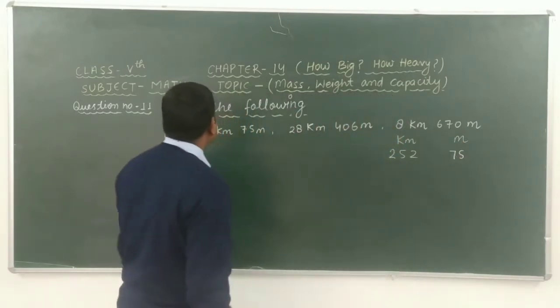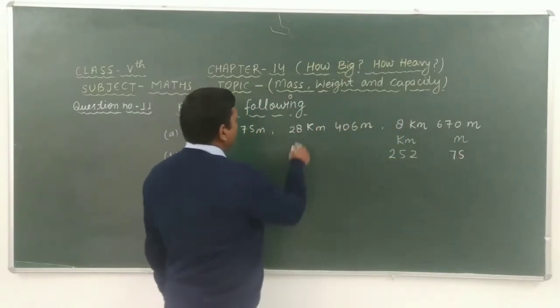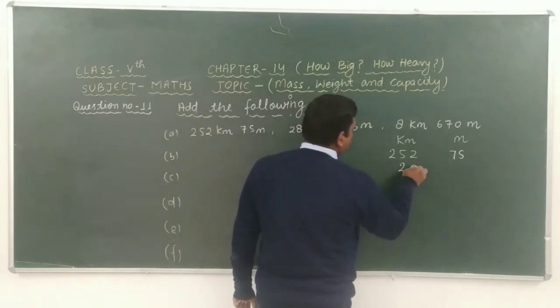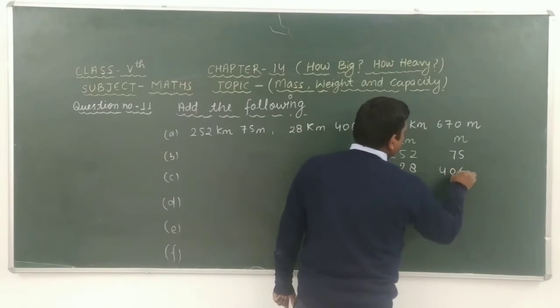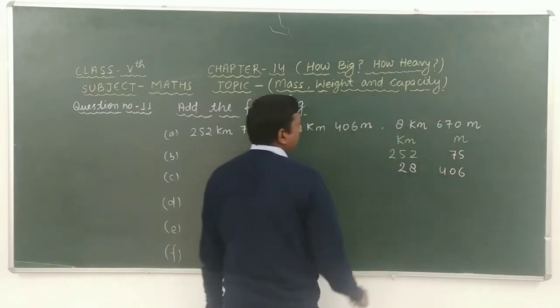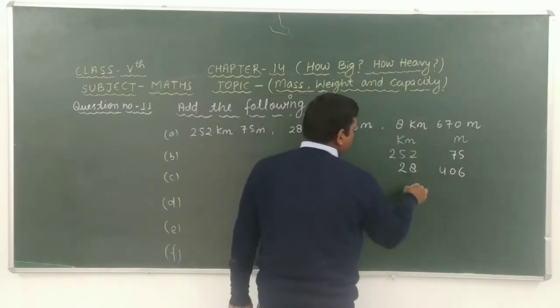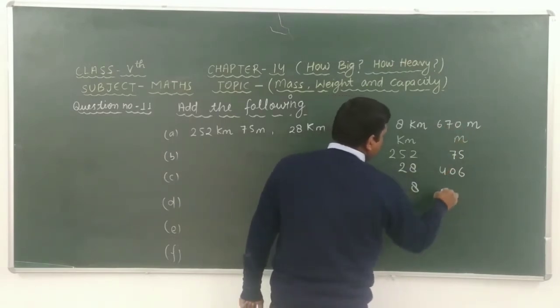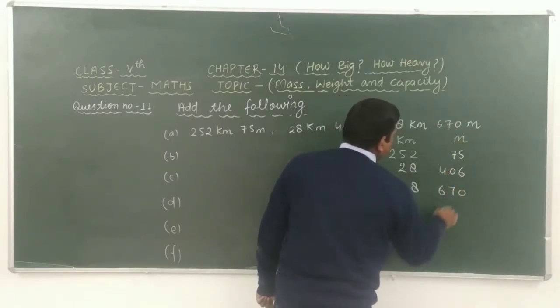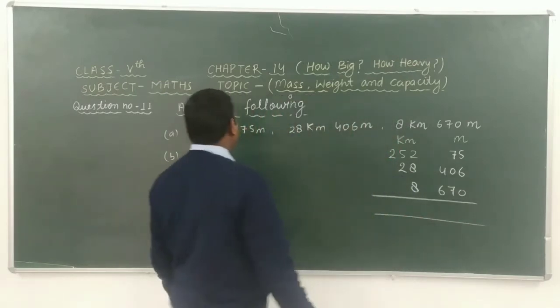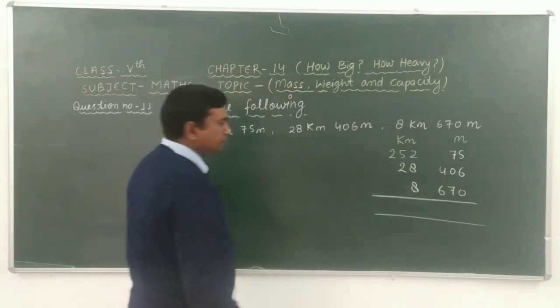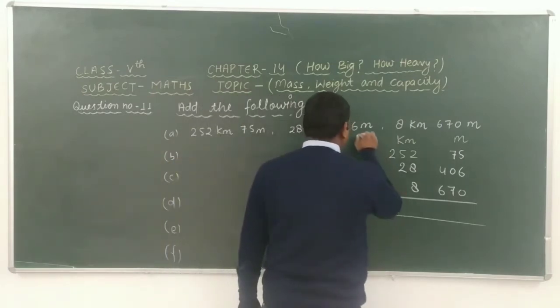Similarly, we have to write 28 kilometer and 406 meter. Similarly, we can write 8 kilometer and 670 meter. Okay students, after adding these, we get the answer of this question. Understand? Okay.